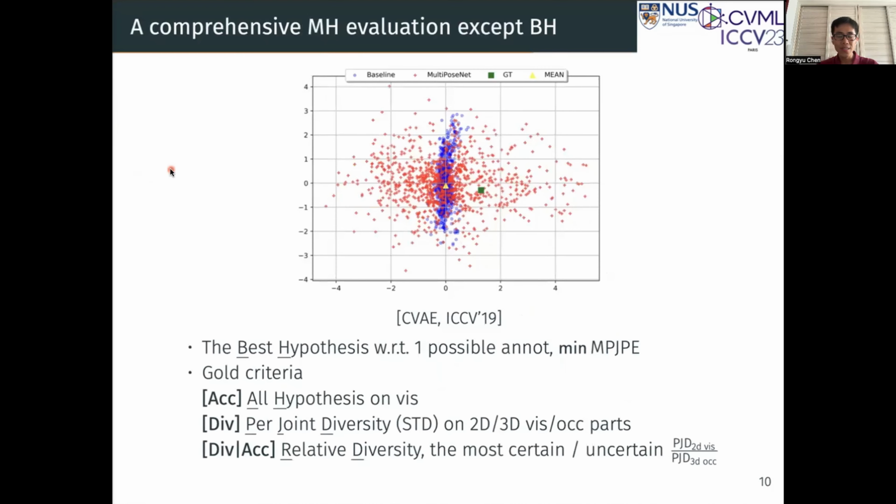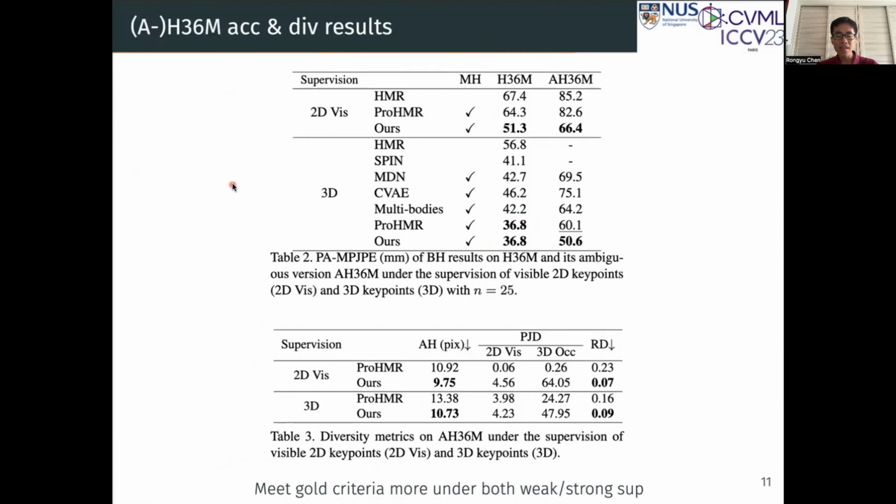As for evaluations, existing work only evaluates best-hypothesis accuracy. According to the golden criterion, we propose an accuracy metric on visible keypoints, a diversity metric, and a conditional diversity on accuracy, which is the ratio between the most certain and uncertain. As a result, our method achieves accurate and diverse results, which meets more criteria. Moreover, our method can also be used in strongly supervised settings. Our method outperforms existing SOTAs by a larger margin on more ambiguous datasets.